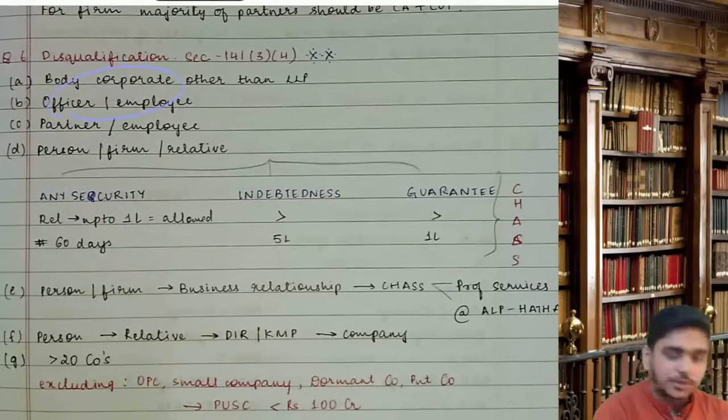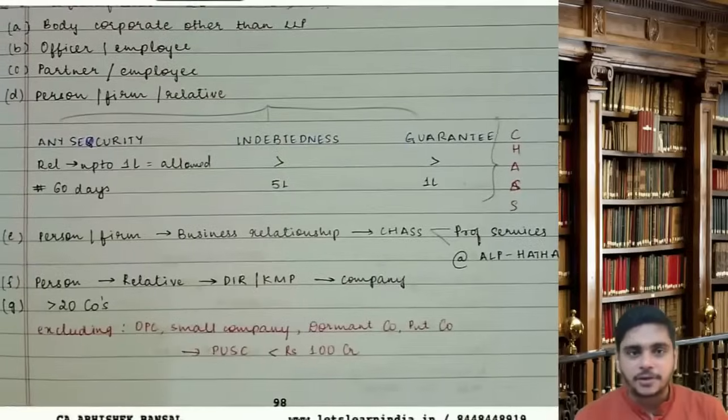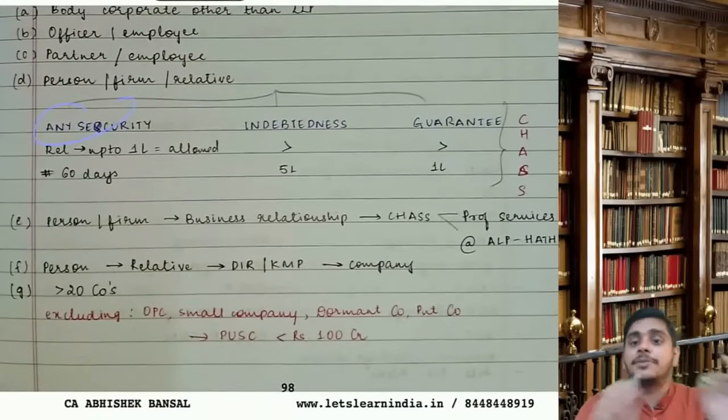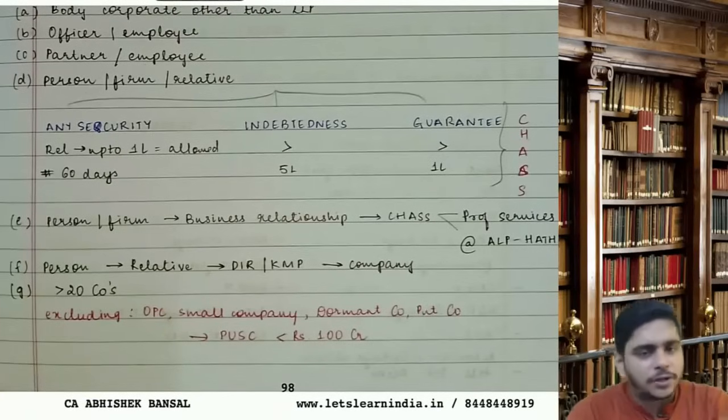B: an officer or employee of a body corporate is disqualified. C: a partner or employee of an officer or employee of a body corporate is disqualified. D: a person or a firm or a relative holding any security. Any security means any security. If you are holding a 1 rupee share, debenture, preferential holding, call, put, derivative, anything, you are disqualified.